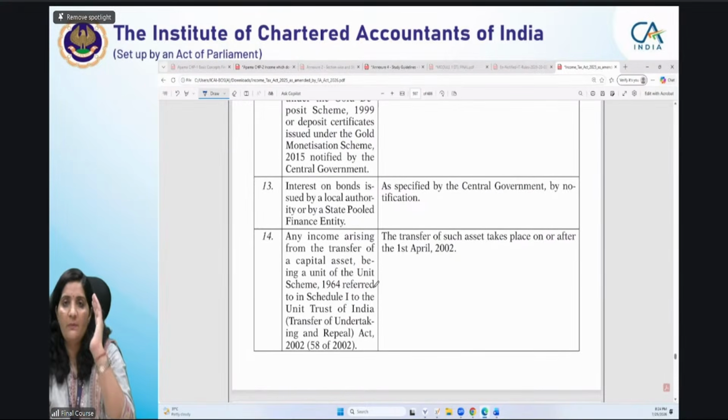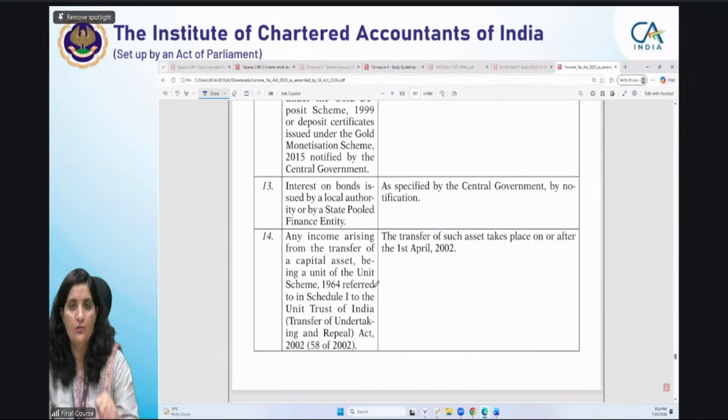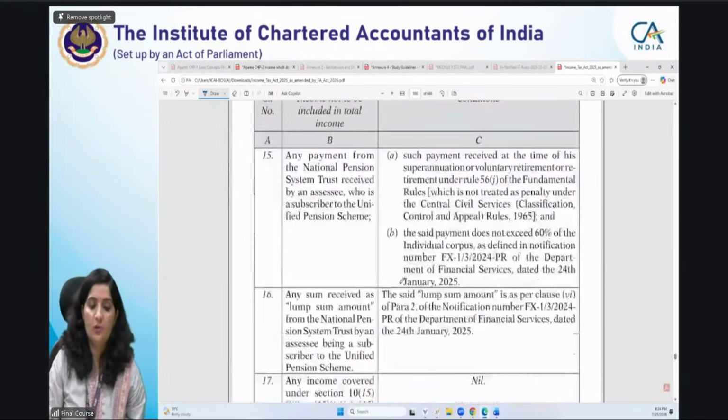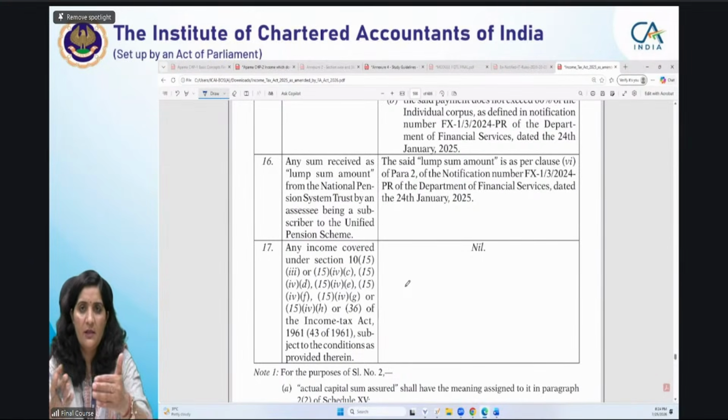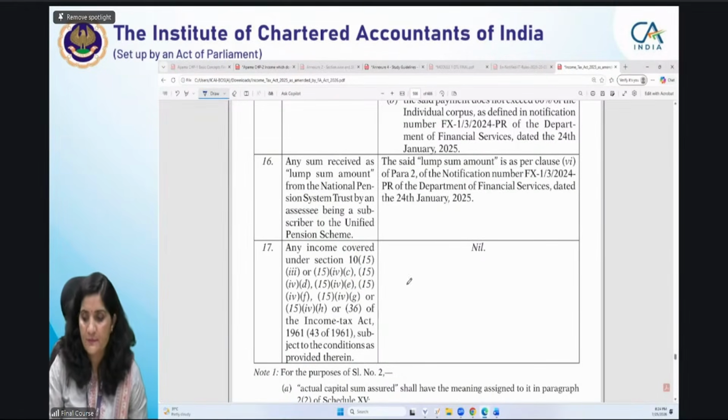तो एक साथ अगर आप ऐसे याद करने की कोशिश करोगे आपको याद नहीं होगा. That's why we have just taken it out and given it in the relevant portion of the chapters. ठीक है? Huge things, so don't worry about it. Agriculture income is very much there in this chapter itself, chapter 2 itself. And there are certain other provisions of certain schedules also covered in this chapter. You will find they are covered in other chapters also, some of the things. But because they have some own relevance, that's why they are being kept in this chapter itself. For example, agricultural income that we are going to discuss.